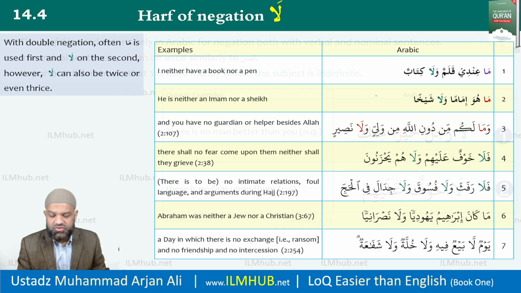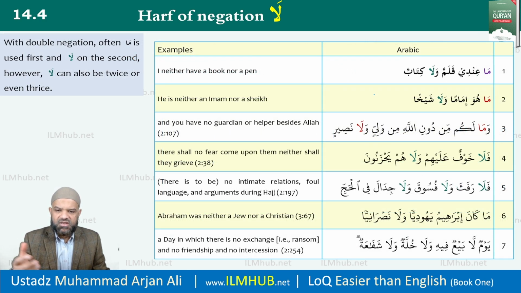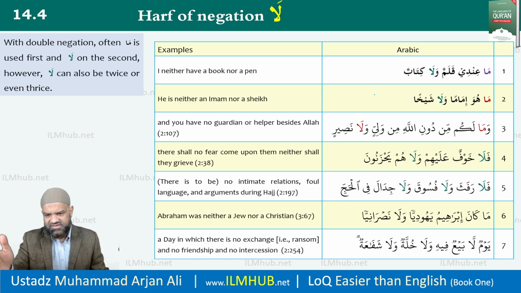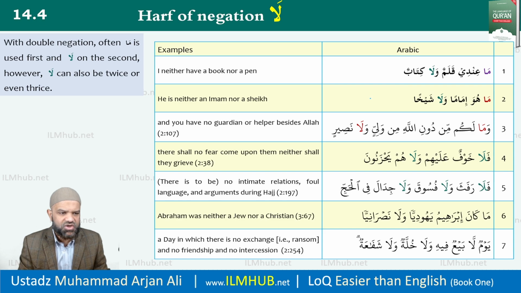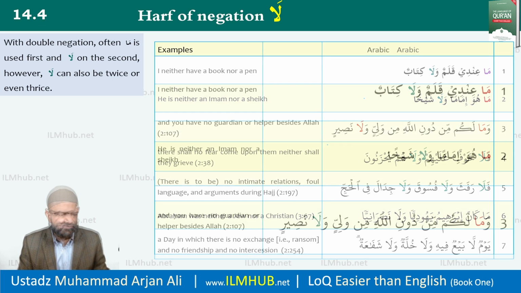So as a general rule, when you have multiple negation, ma and la can be used. La can be used also repeatedly for double or second negation, triple negation, negating three things at the same time in one structure. You repeat the la again and again. So we'll see a few examples here. I've got 7 examples on the screen. I'm going to enlarge them inshallah and go through them so that these points can be understood and you can see how they're used in the Quran.